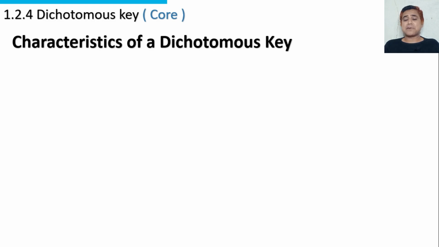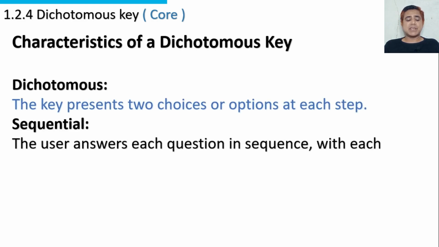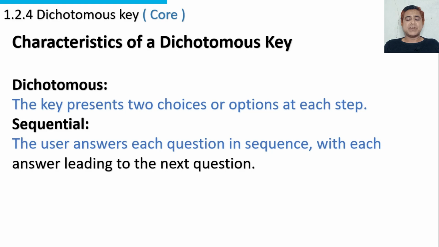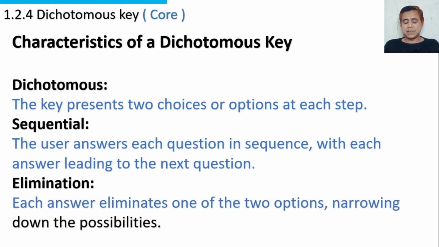Characteristics of a dichotomous key. Dichotomous: the key represents two choices or options at each step. Sequential: the user answers each question in sequence, with each answer leading to the next question. Elimination: each answer eliminates one of the two options, narrowing down the possibilities.